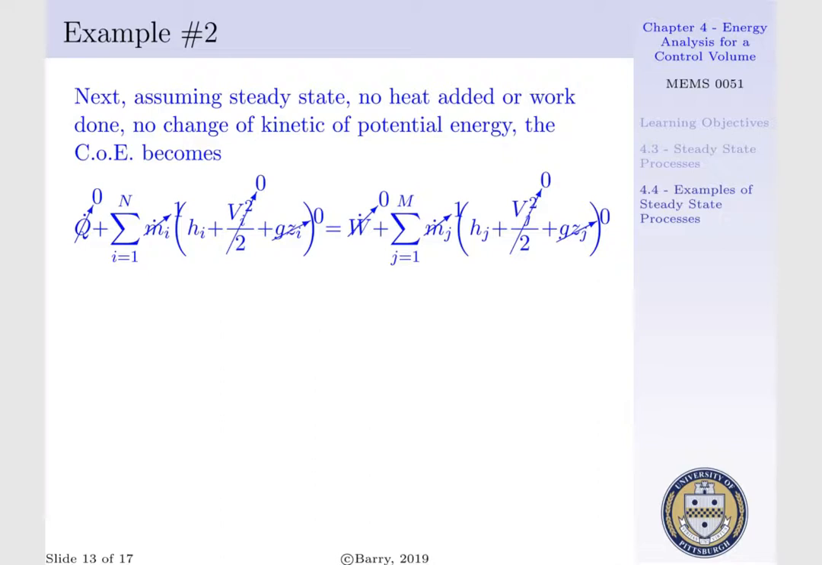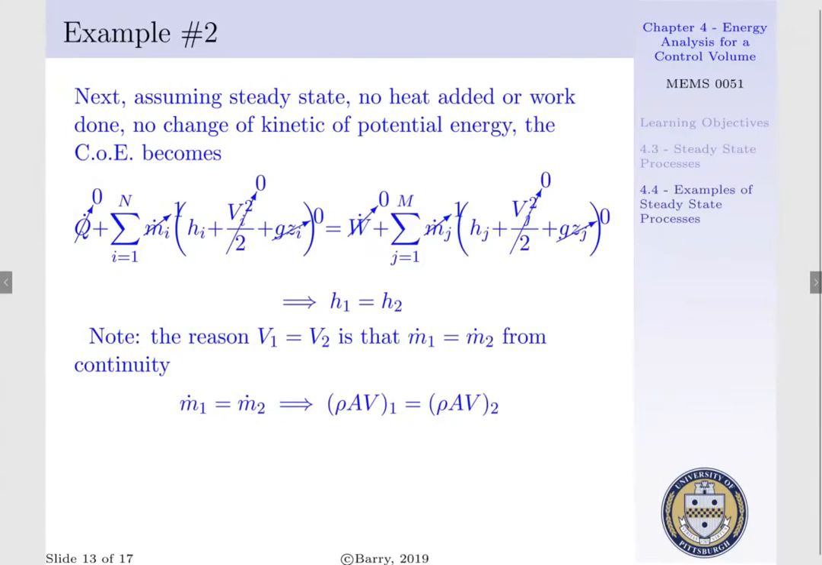Our next set of assumptions is that our kinetic energy change is equal to 0. That is, V1 squared per 2 is identically equal to V2 squared per 2. And there is no change of potential energy. That is, g z1 would be equal to g z2. Recognizing that our mass flow into our system is equal to our mass flow out of our system, i.e. m dot 1 is equal to m dot 2, we can divide out, and all we are left with is the difference of enthalpies. That is, H1 would be equal to H2.